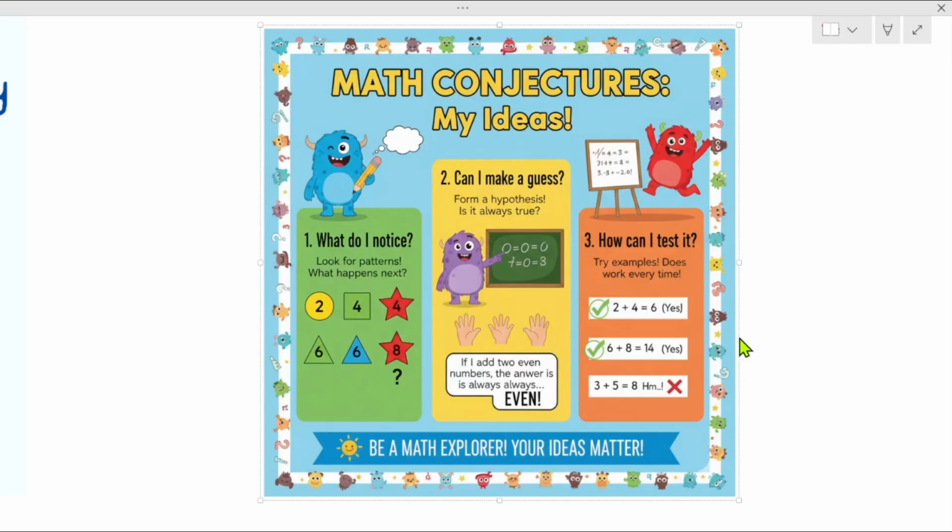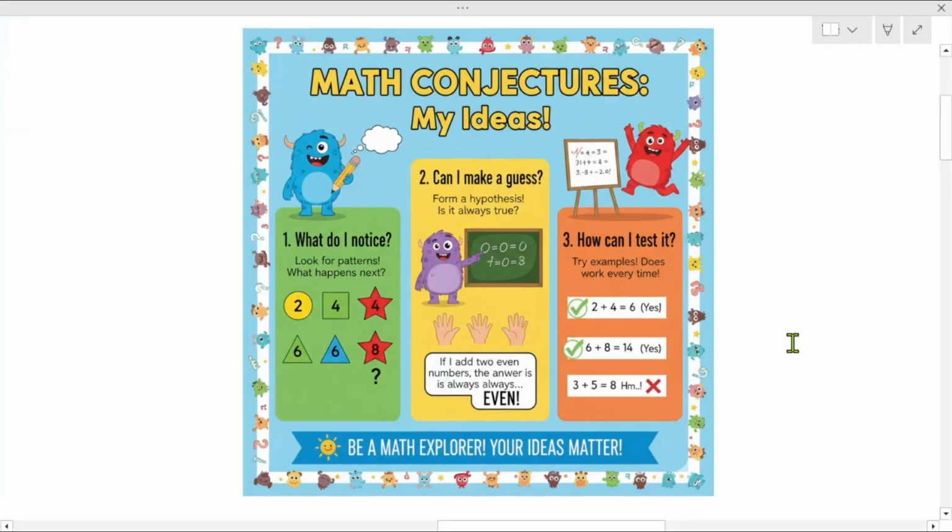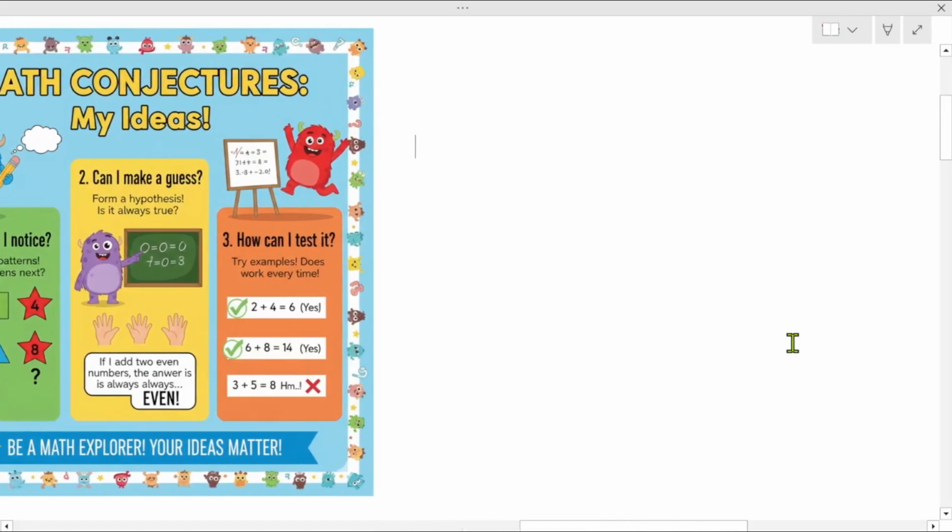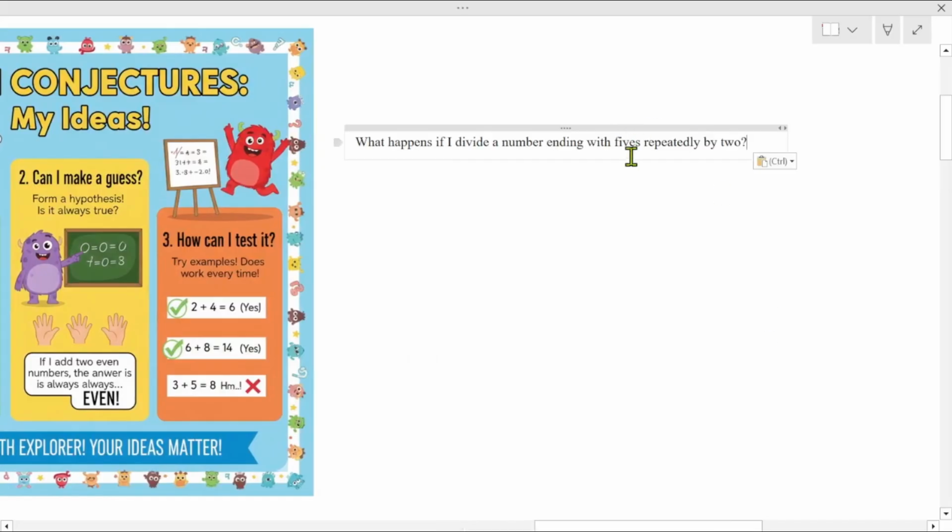Let's see what a grade 6 student has come up with through this process of inquiry-based learning, which led the child to make an interesting conjecture in division. Stay tuned. So it all started with a question: what happens if I divide a number ending with 5 repeatedly by 2?